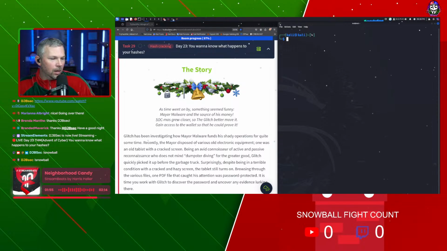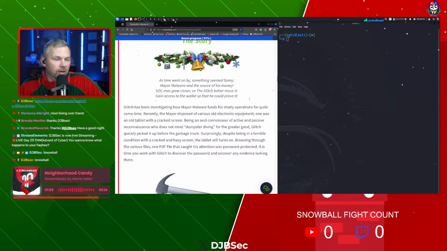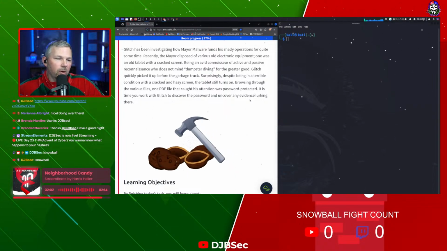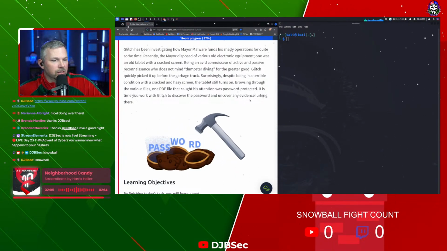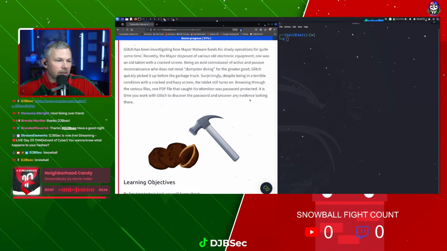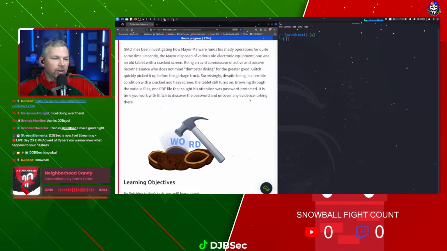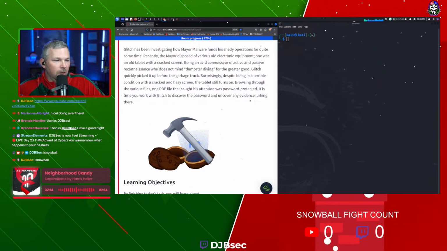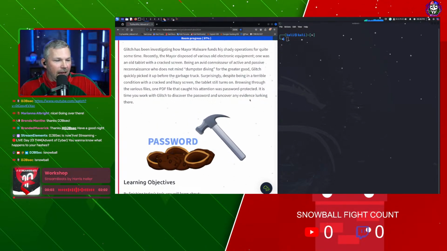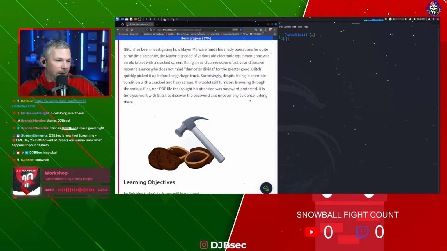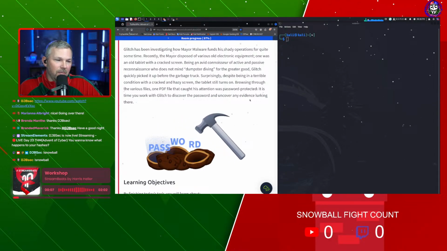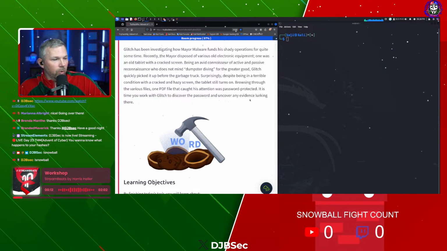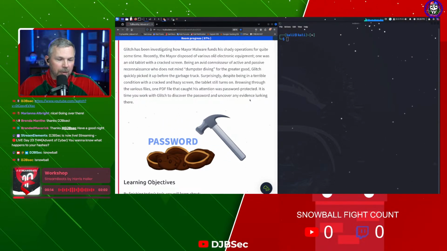All right. So what's happening in our story today? It looks like Glitch has been investigating how Mayor Malware funds his shady operations for quite some time. Recently, the mayor disposed of various old electronic equipment. One was an old tablet with a cracked screen. Being an avid connoisseur of active and passive reconnaissance, who does not mind dumpster diving, for the greater good, that is, Glitch quickly picked it up before the garbage truck did.